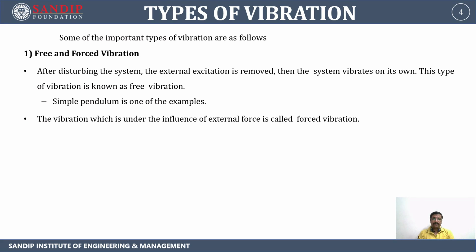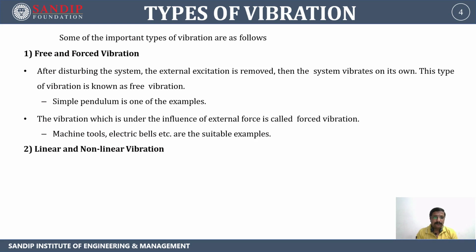So the vibration which is under the influence of external force means that up till the period of application of the external force, the body remains in the state of oscillation. As soon as we remove the external excitation, the body comes to the rest position, and the vibration of this type is called forced vibration. Examples are machine tools and electric bells.